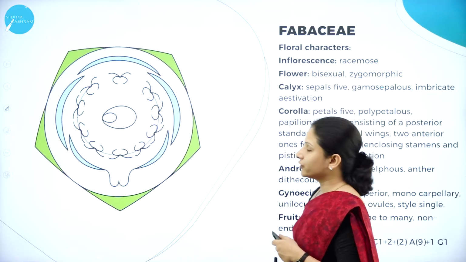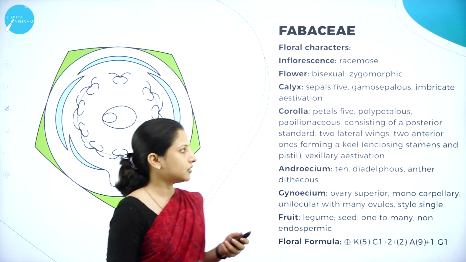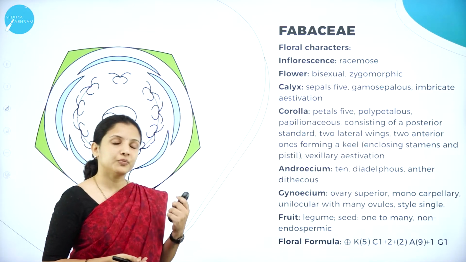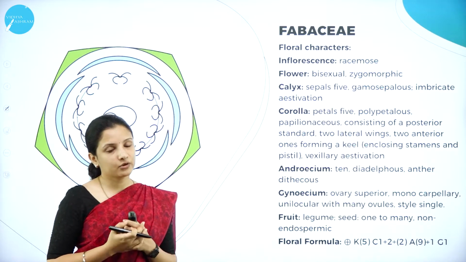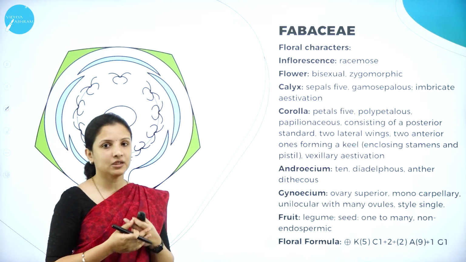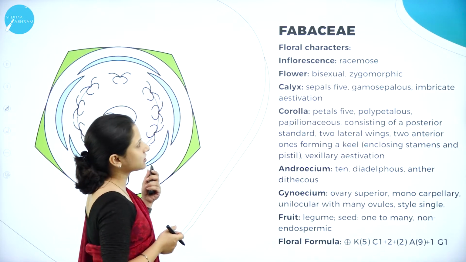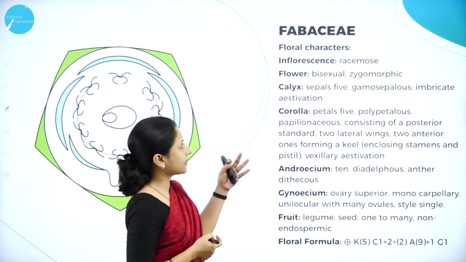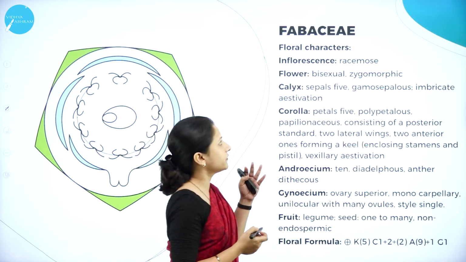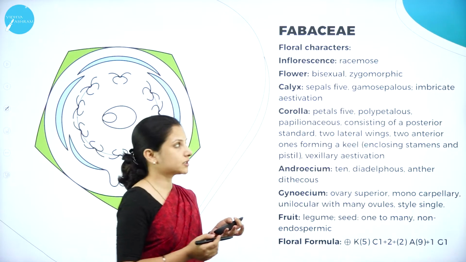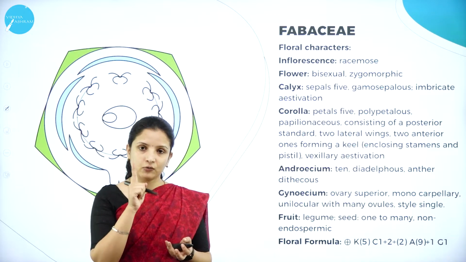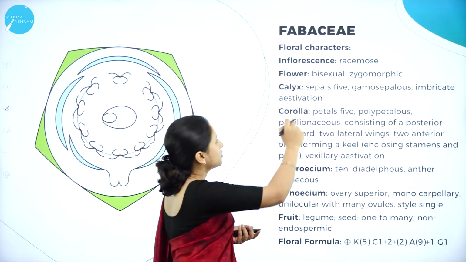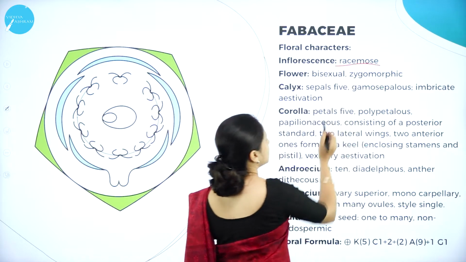So next, moving on to the floral character. So floral characters, the inflorescence is racemose. So in the previous session, remember, you had studied about two types of inflorescence, cymose and racemose inflorescence. So in this case, inflorescence is racemose. So coming to the floral characters of the Fabaceae family. So when we look at the flower or the inflorescence, so what is the inflorescence? In one stalk, small numerous tiny flowers will be present. So when we look at the inflorescence is racemose.